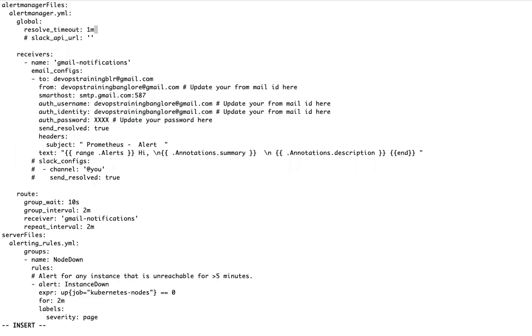Now here, while configuring email, try to give your mail IDs. As of now, we don't have any SMTP. I am using Gmail SMTP. So I want to send a mail to this one.